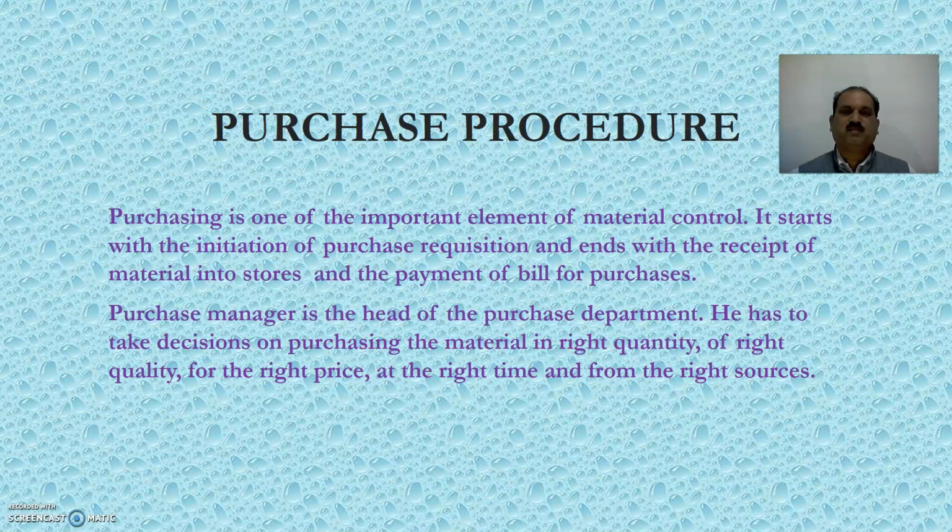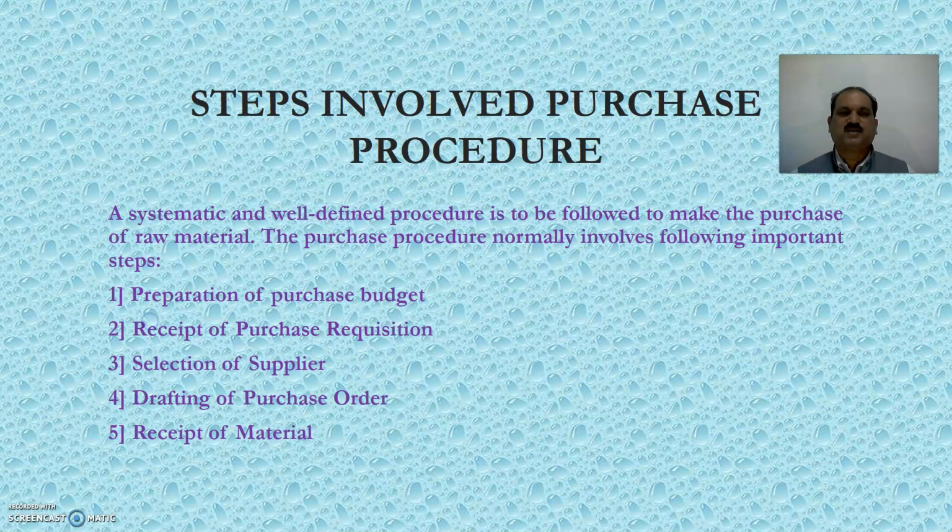Purchase Procedure. Purchasing is one of the most important elements of material control. It starts with the initiation of purchase requisition and ends with the receipt of material into stores and the payment of bill of purchases. Purchase manager is the head of purchase department. He has to take decisions on purchasing the material in right quantity, of right quality, for the right price, at the right time and from the right sources.